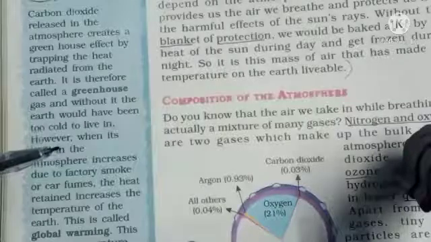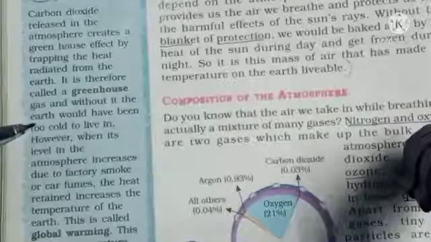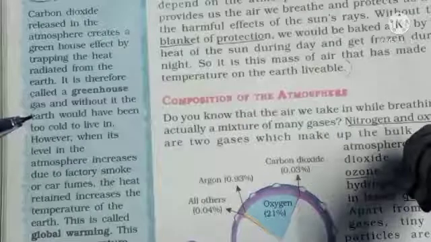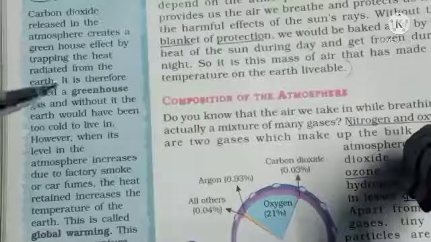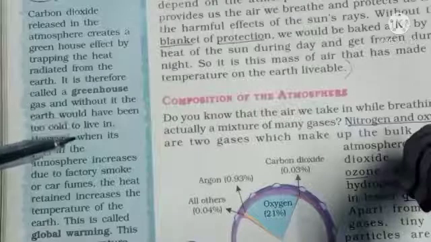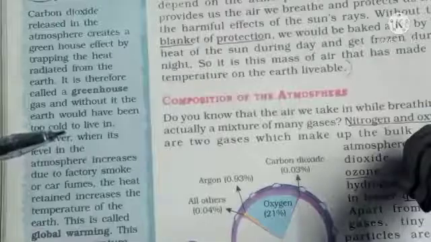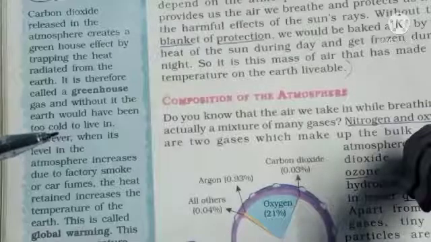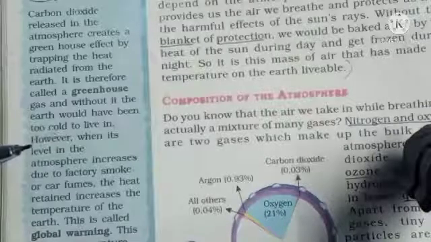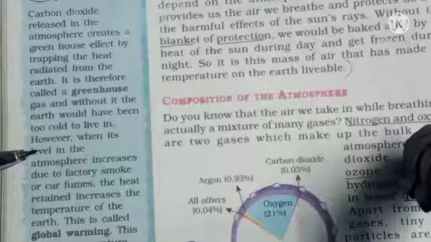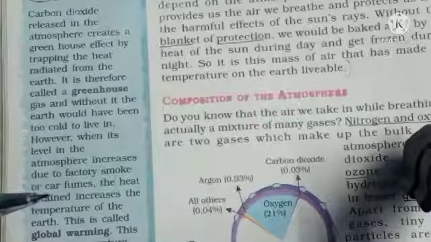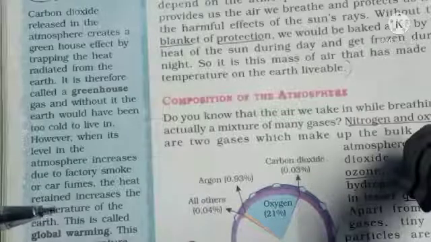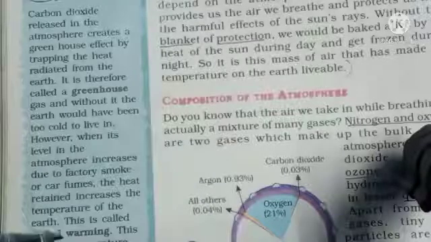However, the earth is warm because the carbon dioxide is trapping the heat. We feel the heat, otherwise it would have been too cold. However, when its level in the atmosphere increases due to factory smoke or car fumes, the heat retained increases the temperature of the earth.